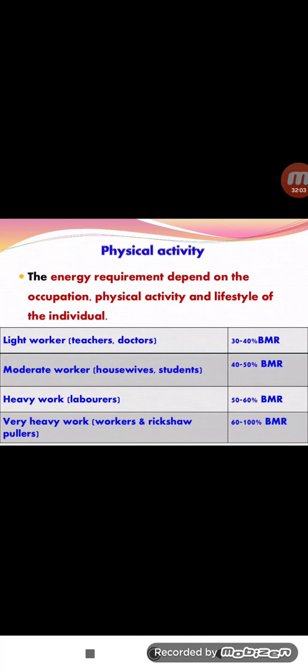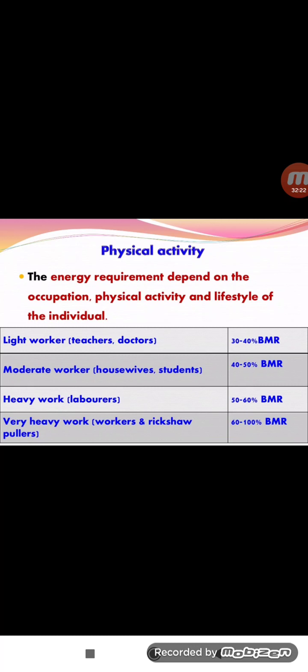Light workers means teachers and doctors. They use 30 to 40 percent of BMR. The next one, housewives and students, 40 to 50 percent of BMR. Heavy workers means laborers, daily laborers, and construction field workers, with 50 to 60% BMR values.